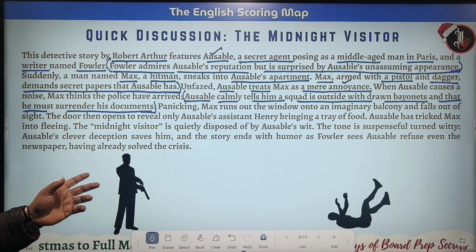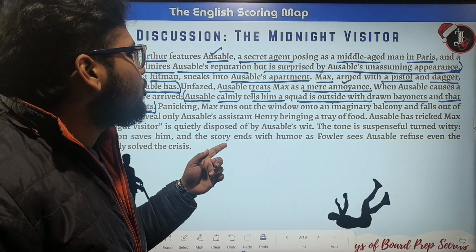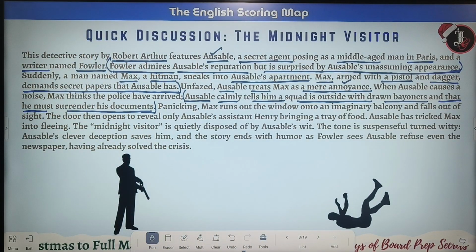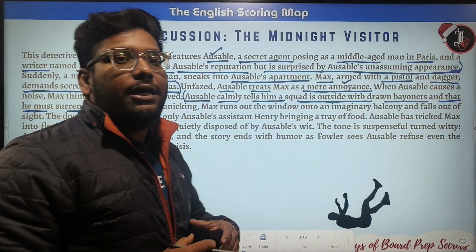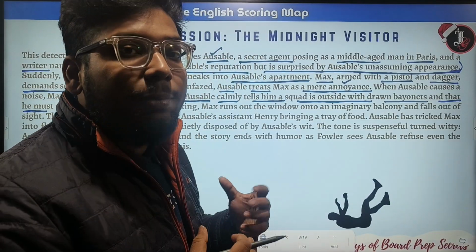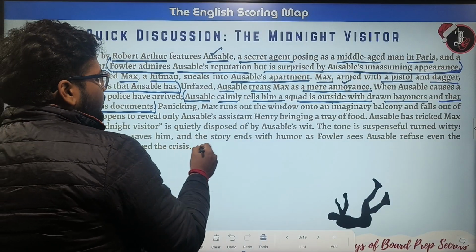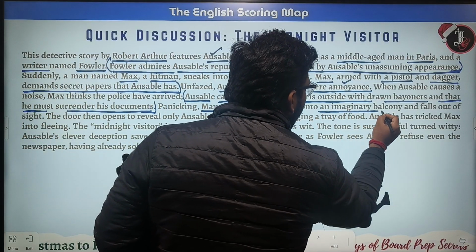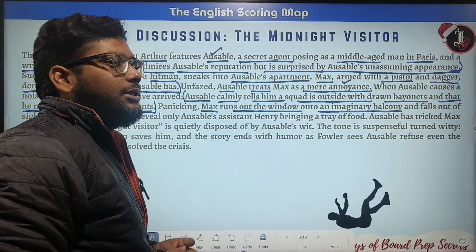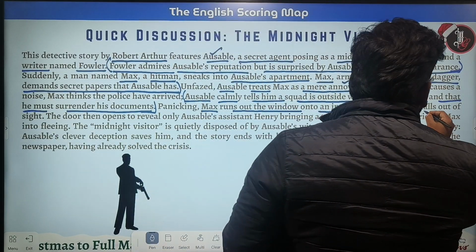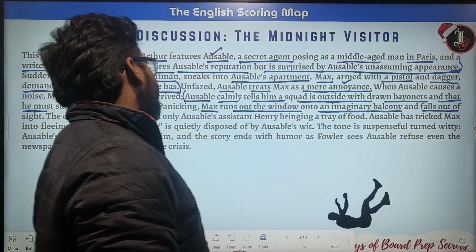Now panicking, Max runs out of the window onto an imaginary balcony and falls out of sight. Okay. So what was the instant reaction of Max? Panicking. Max started to panic over here. So Max runs out the window onto an imaginary balcony. Okay, so this is very important. An imaginary balcony and falls out of sight.